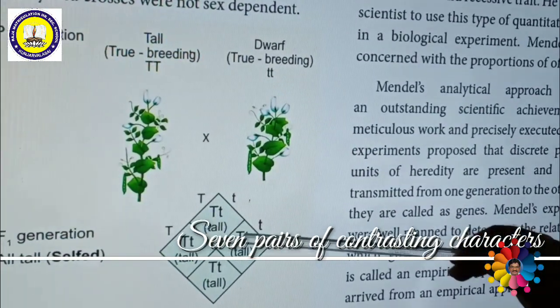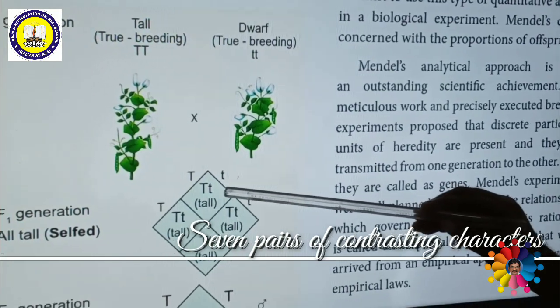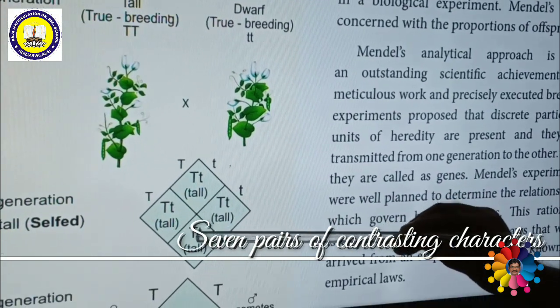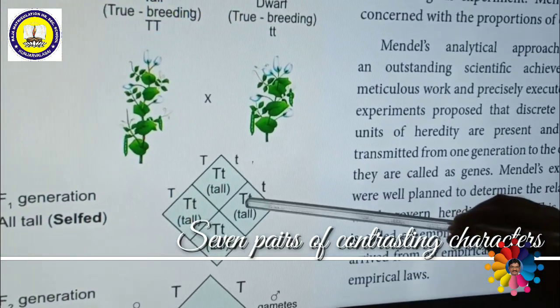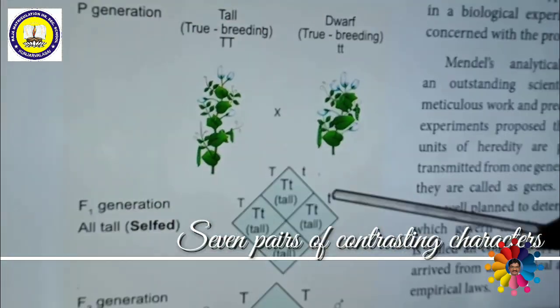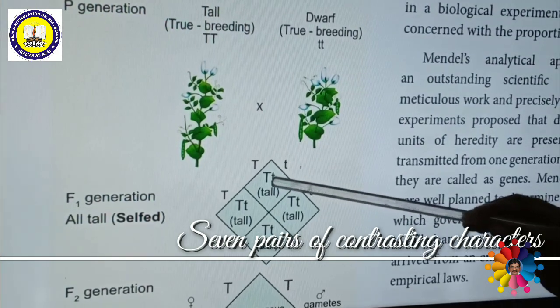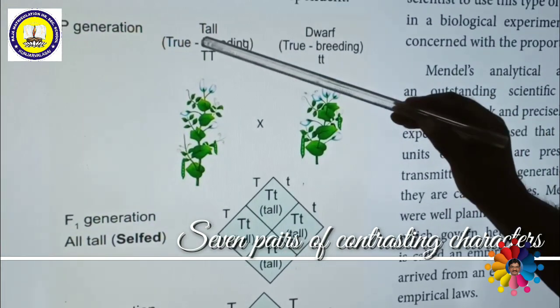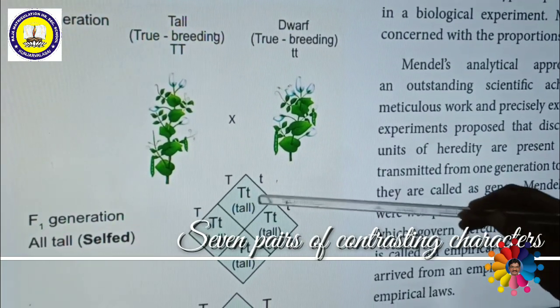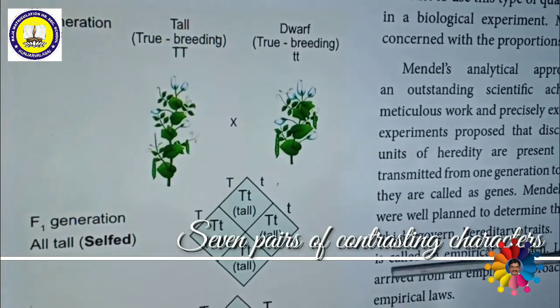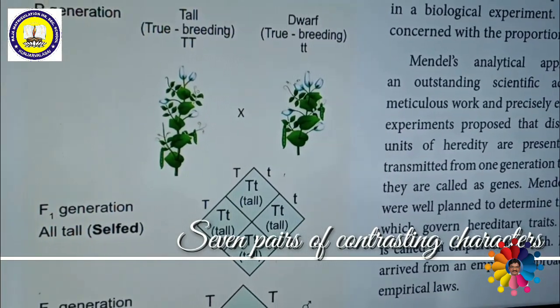If it is crossed, then what happens? Capital T, small t, capital T, small t, capital T, small t. All are capital T, small t. Tall only forms. So in the F1 generation, all are tall. But this is heterozygous tall. This one is homozygous tall, because both are same. This is different. That is why it is called heterozygous tall. Now we got the F1 generation.